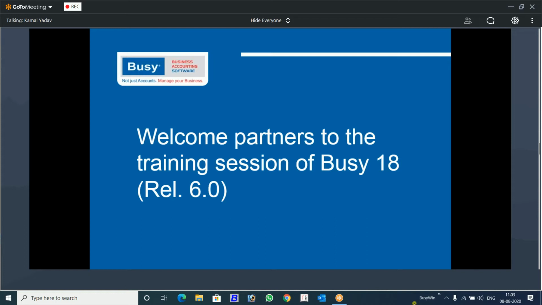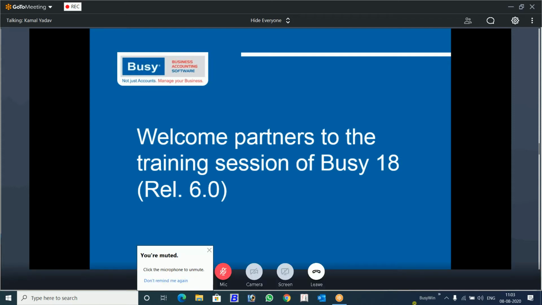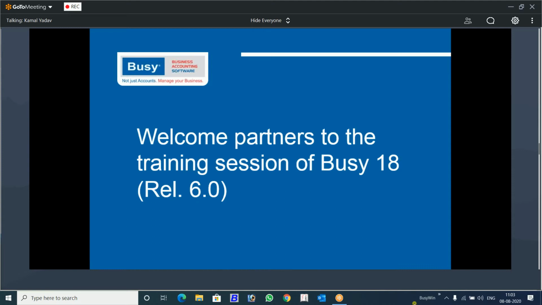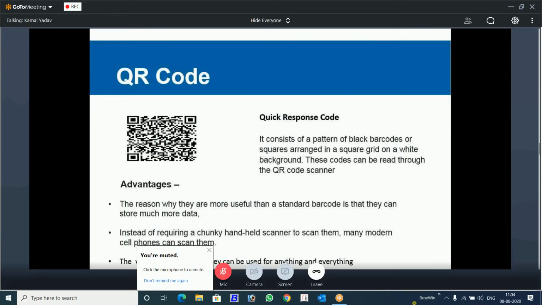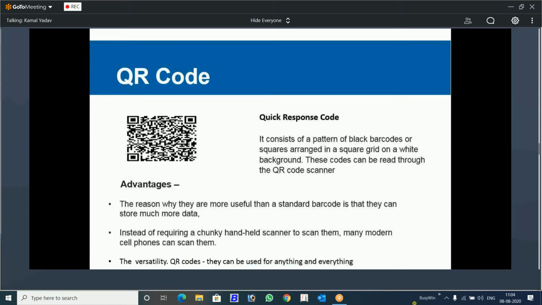We will see the power features that have been given, and some of the features have been in demand for a very long time, but finally our R&D, after their hard work, have given this feature. The number one we are going to talk about today is the QR code facility that is being provided in Busy Release 6.0.